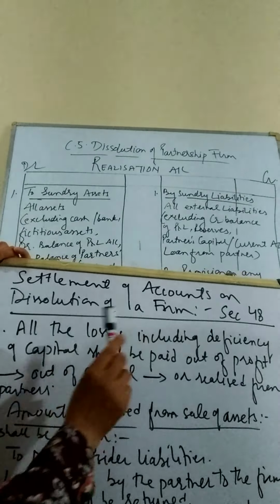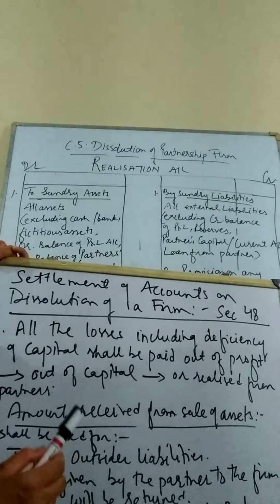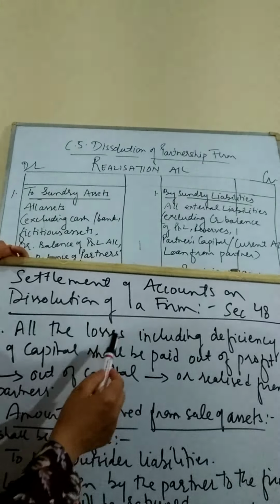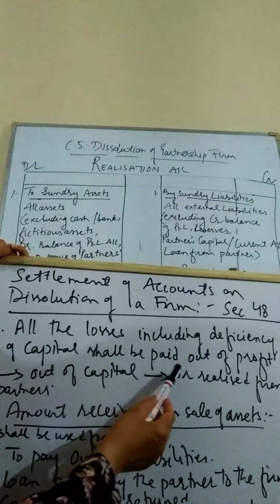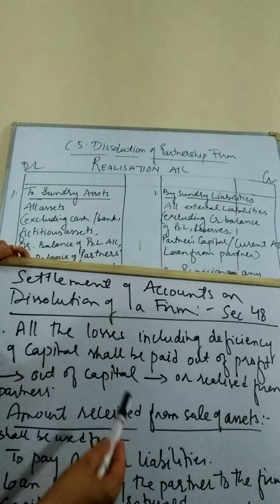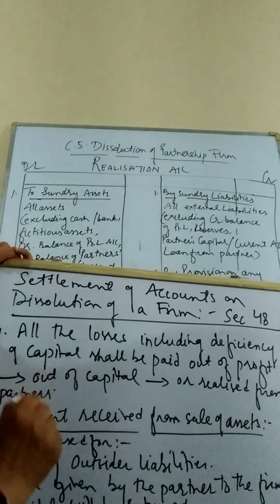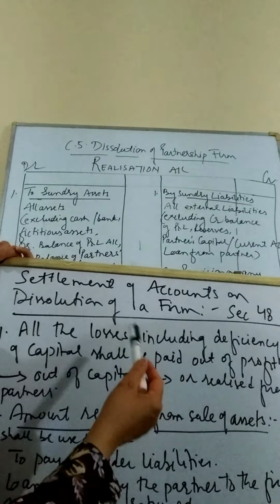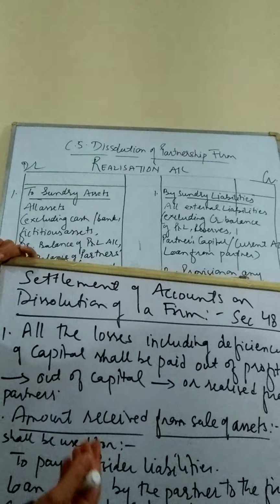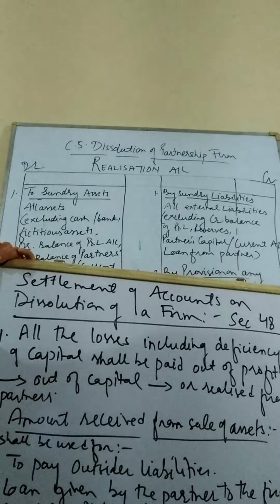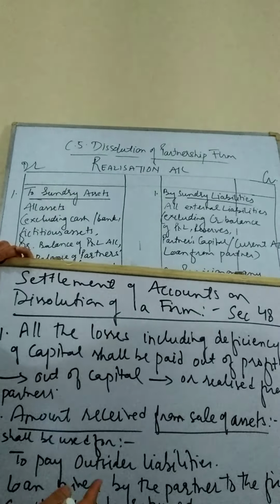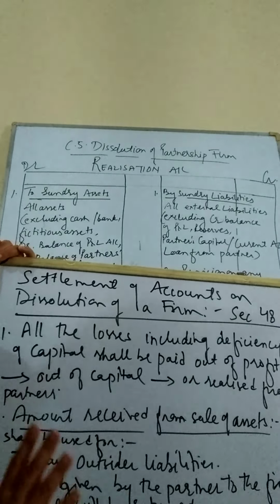If there are losses in the firm, suppose from the previous year we got the losses in the firm, that's why we want to close the business. Now these losses shall be paid from the profits which are available, maybe accumulated profits, maybe any sort of reserve. So these losses will be first covered from the profits which are available in the business. These losses shall also include the deficiency in capital. If anybody has withdrawn his capital and the capital is deficient in the firm, the profits which are available in the firm will be utilized to pay such kind of losses and deficiencies.